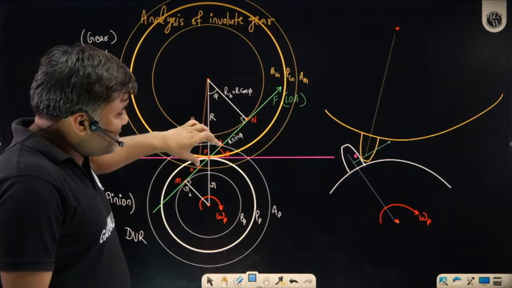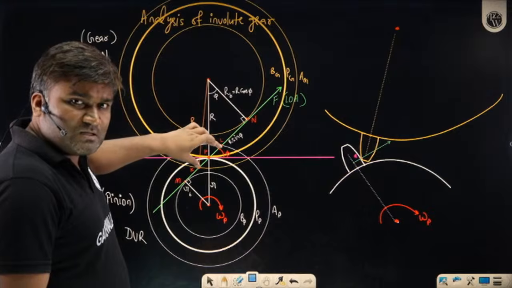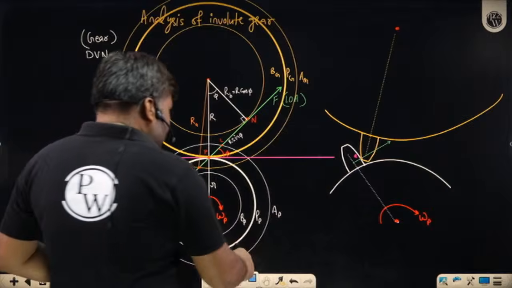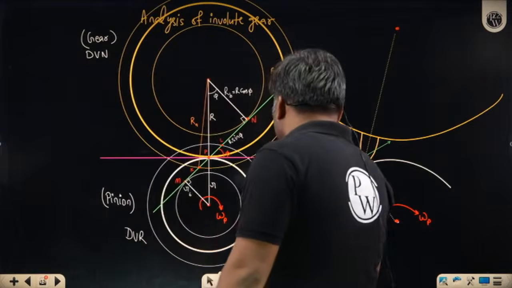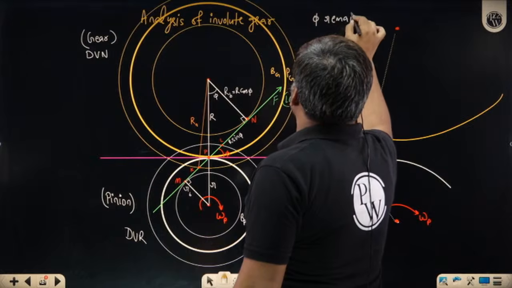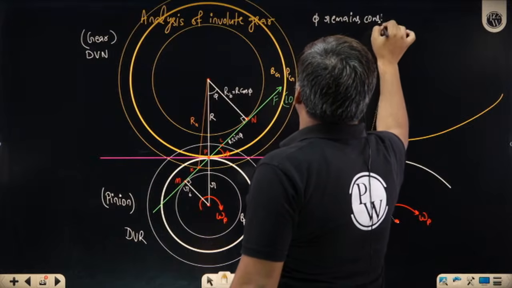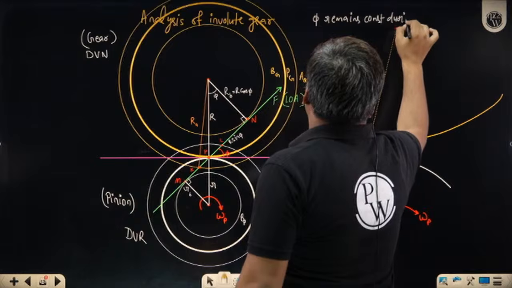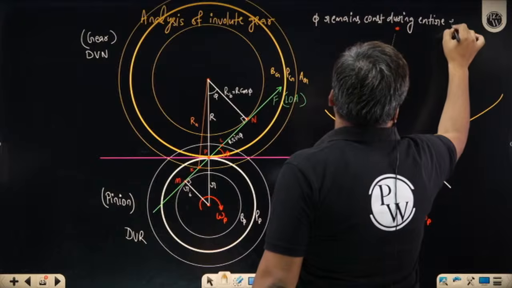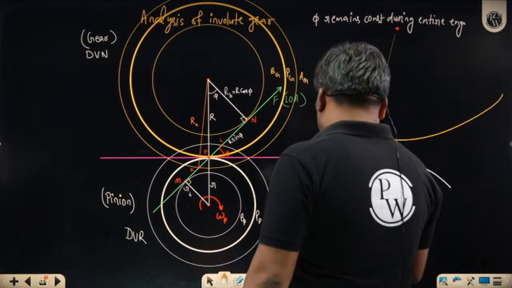So during entire engagement process, phi is not changing, pressure angle is constant, and that's the beauty of involute gear. Phi remains constant during entire engagement.